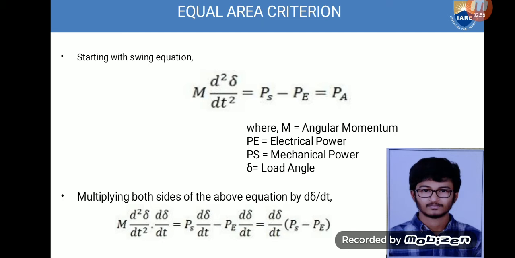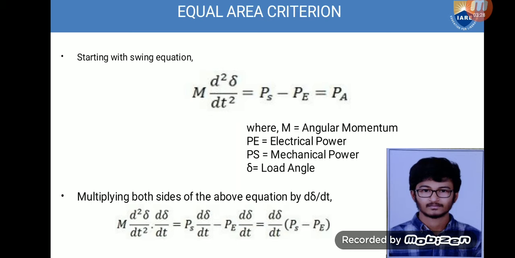Generally, when a pendulum or a rotor is in a rotating position, we need to go for two conditions. The first condition is that the speed of the rotor should not be equal to the synchronous speed, and the second condition is that the acceleration power should not be equal to 0. Here, PA is the acceleration power, which comes from the removal of mechanical power from the electrical power.